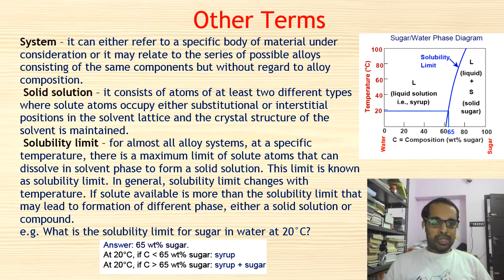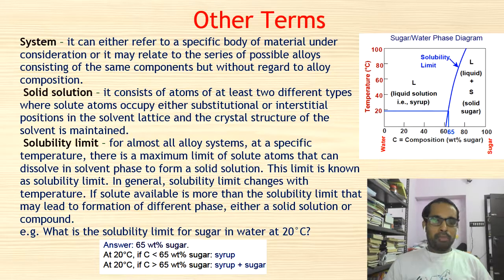Next is solubility limit. As you know, if you are putting solute into the solvent, there is a limit up to which we can add solute. That is called the solubility limit. If we exceed this limit, that may lead to the formation of different phases. So we cannot form a uniform solution if we are putting excess solute into the solvent.